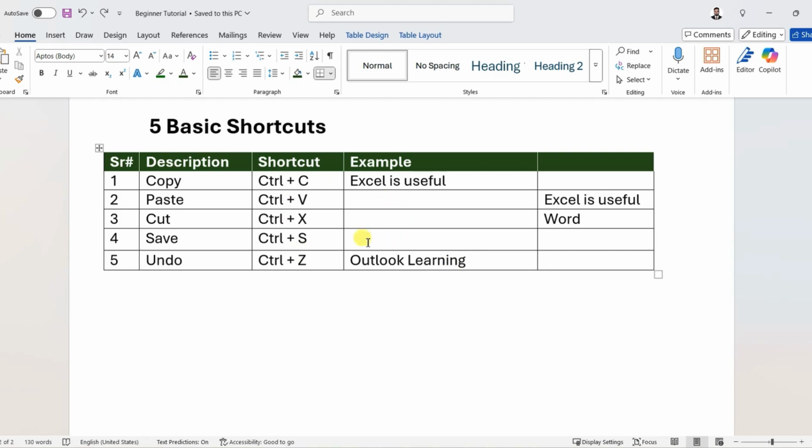So these are the very basic but important shortcuts in Microsoft Word.